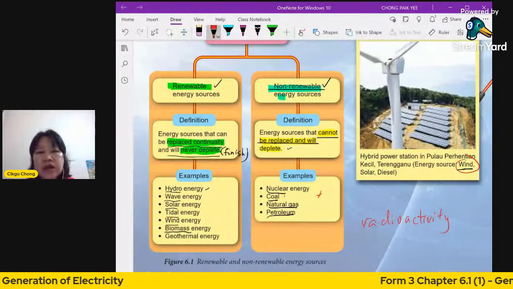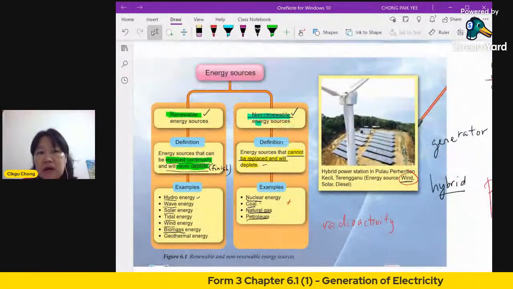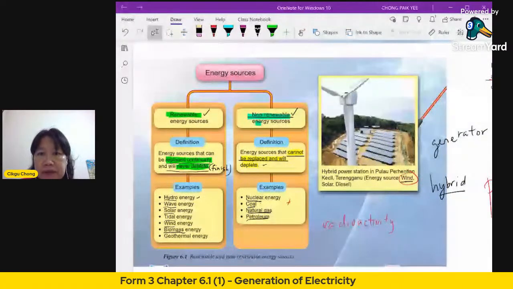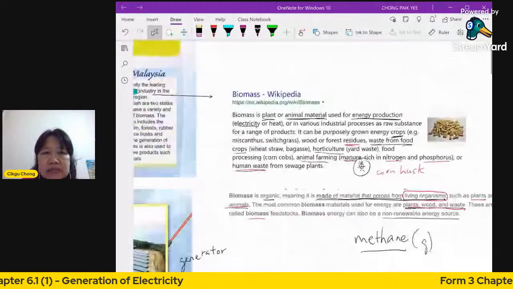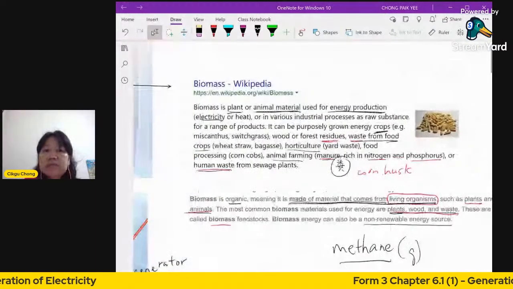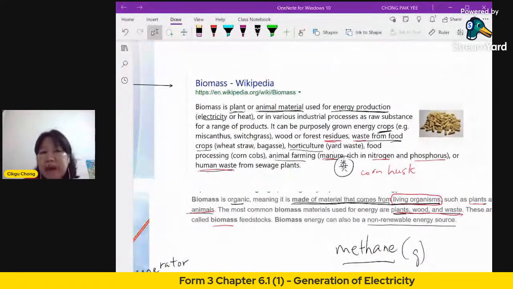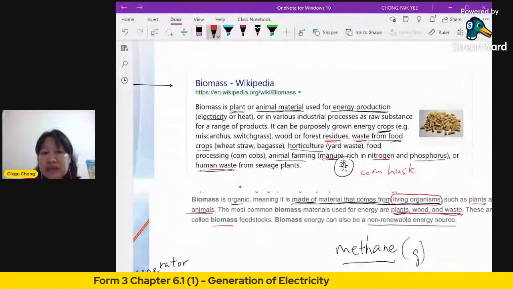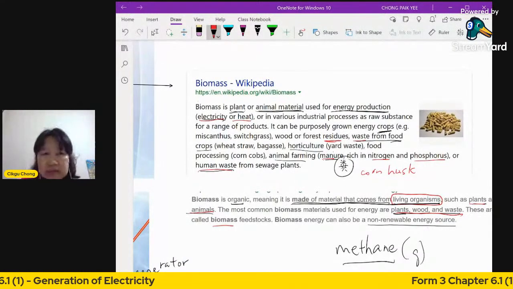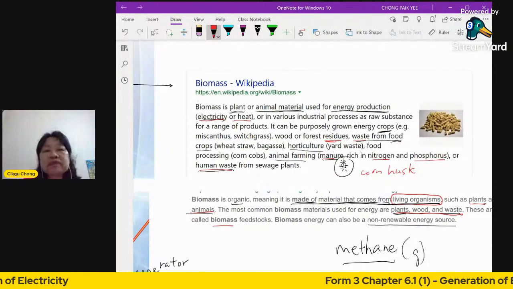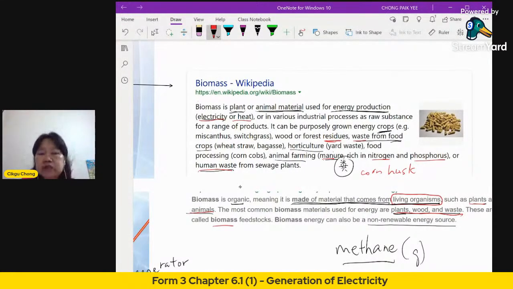Okay, so let's look at biomass now. Biomass is an example of renewable energy. What is biomass? Biomass is plant or animal material used for energy production. You can use the biomass to produce electricity or heat. Now where do you get biomass energy? Biomass comes from parts of the plant or animal, usually which are dead.